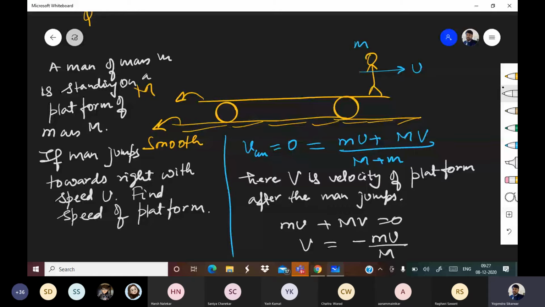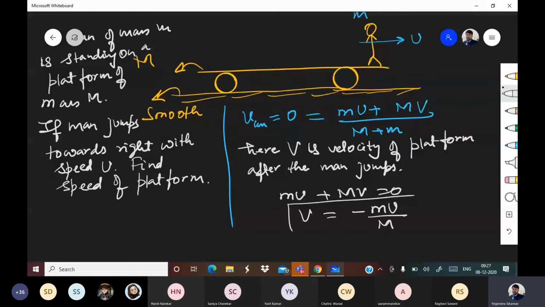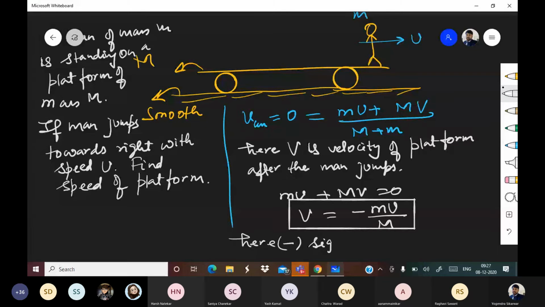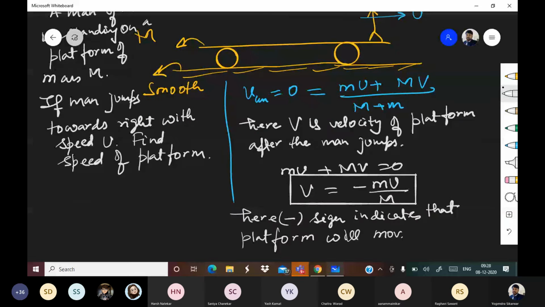Now, what is the significance of this minus sign? So here the minus sign indicates that the platform will move in the opposite direction.